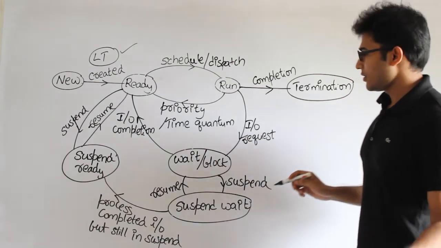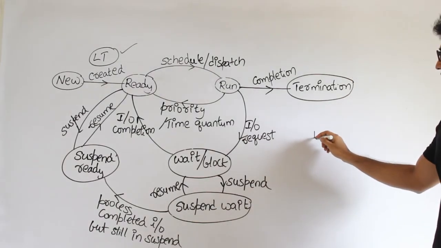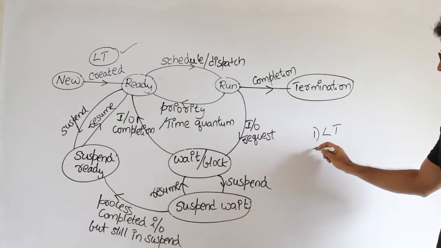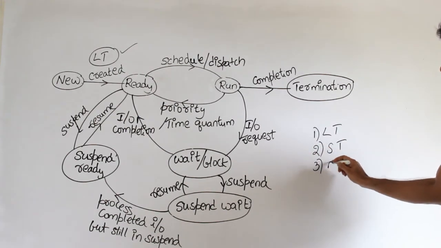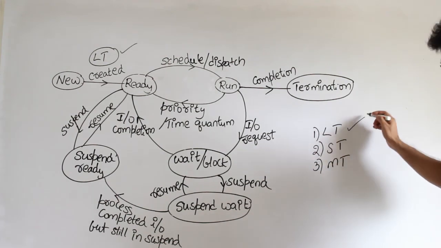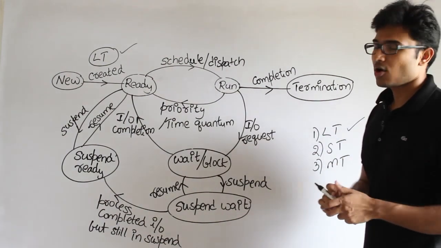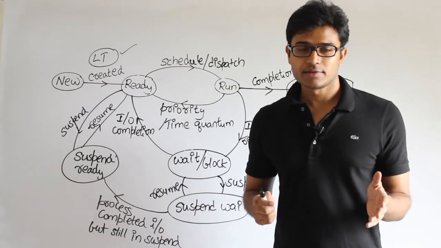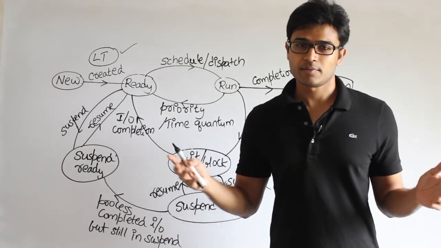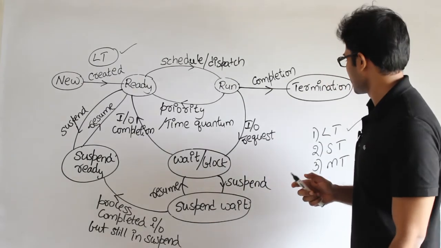So first, there are three types of schedulers here. One is the long-term scheduler, second is the short-term scheduler, third is the medium-term scheduler. The long-term scheduler makes the decisions about how many processes should be made. Once it has taken the decision, it is going to last for a long time. That is why it is called the long-term scheduler, right?